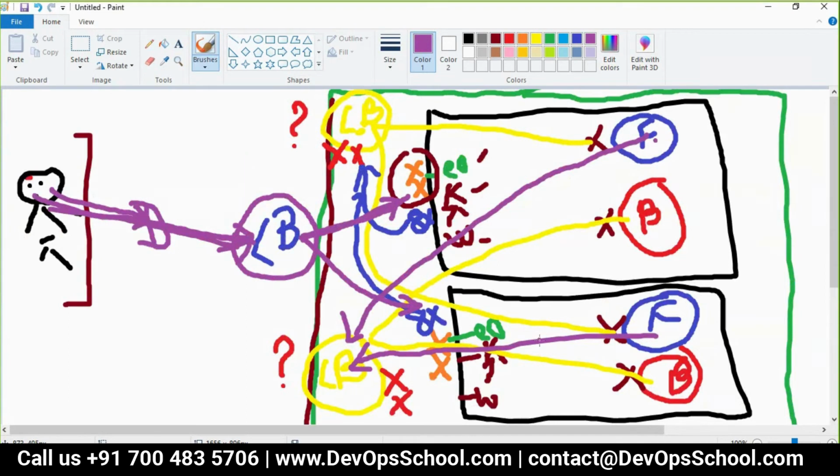Routing. Are you getting my point? Yes. Okay. So if you get this point, I will show you the demo.